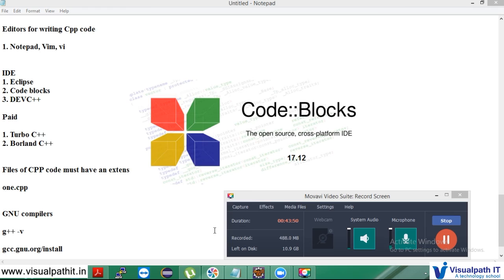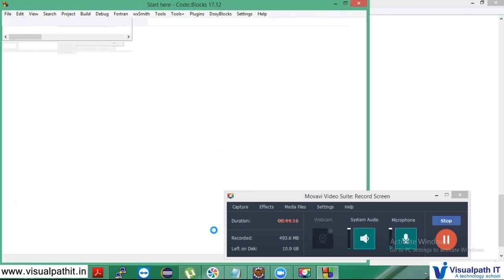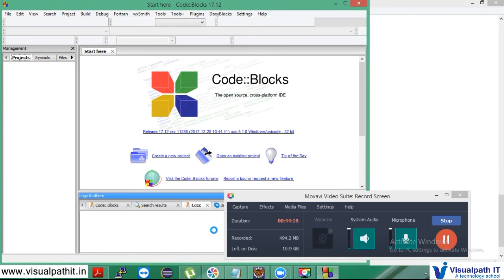First, let's see how to write a simple program in C++. Okay, it's getting open. Come on, make it faster. Yay, it's come. So this is how it looks.